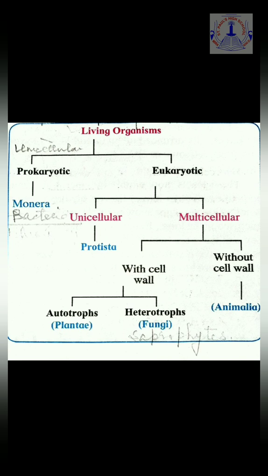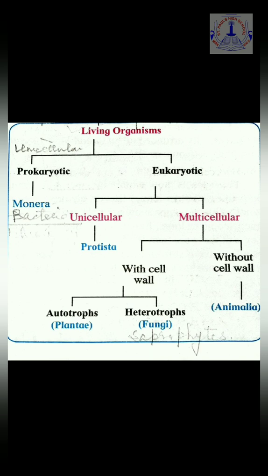Now we come to the next part, which is eukaryotic. Eukaryotic means having a true nucleus. Eu means true and karyon means nucleus. So all the organisms which have a true nucleus are known as eukaryotic in nature.